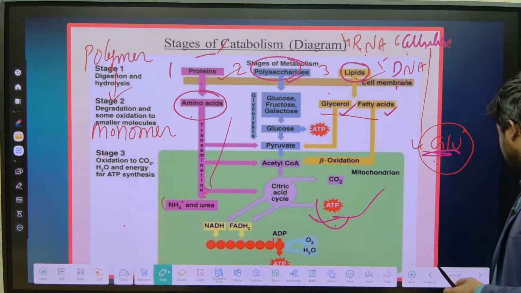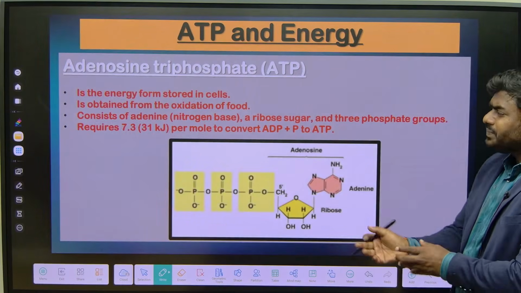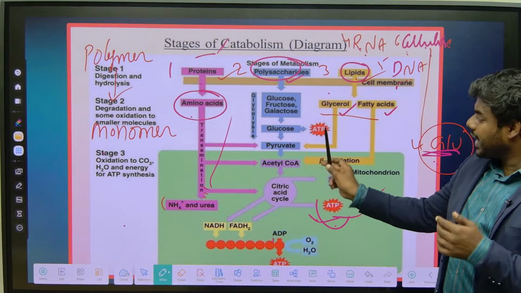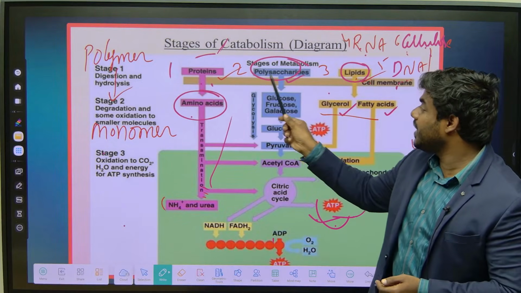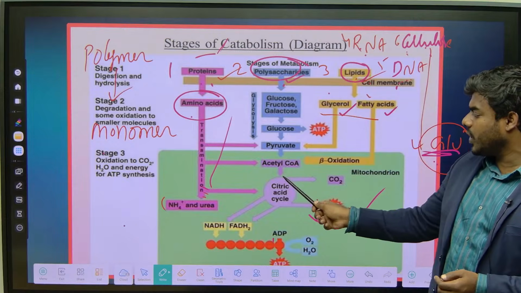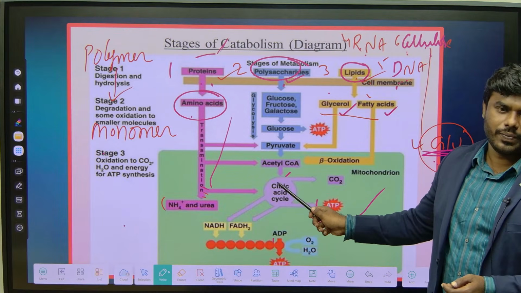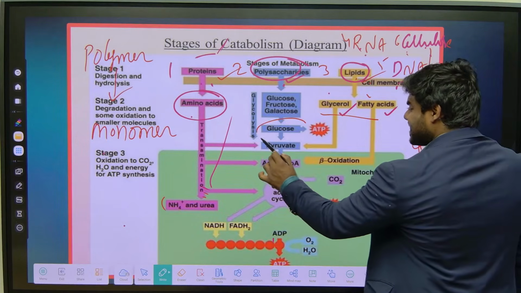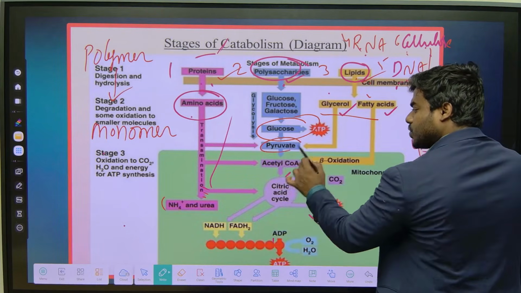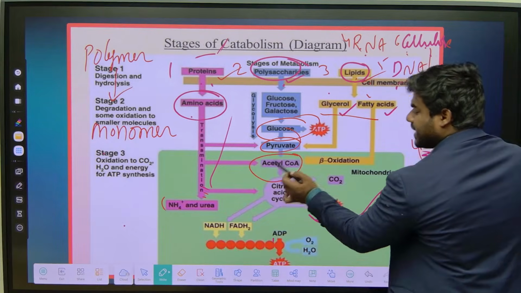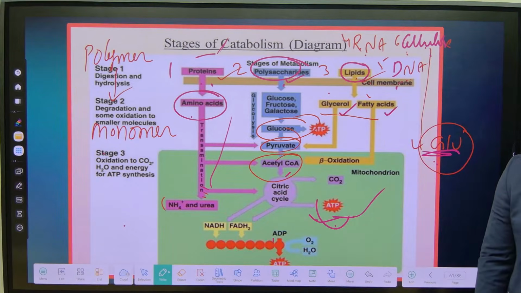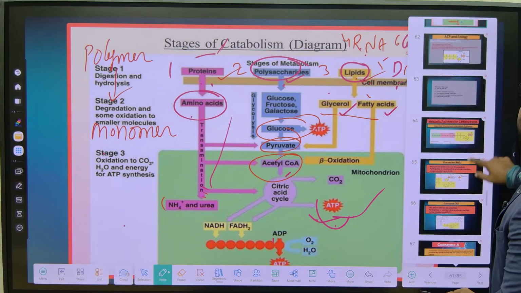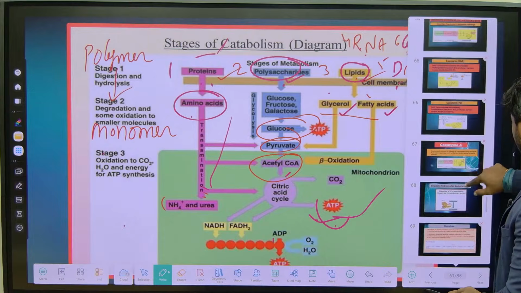Okay, no one is answering. Not a problem. Now, what exactly do we have to focus on? First, we have to understand whether it is a protein, polysaccharide or lipid. Finally, they are going to give rise to the acetyl-CoA. First, we have to understand how glucose gives rise to pyruvate and how this pyruvate gives rise to acetyl-CoA. After that, we will understand all the concepts very clearly.